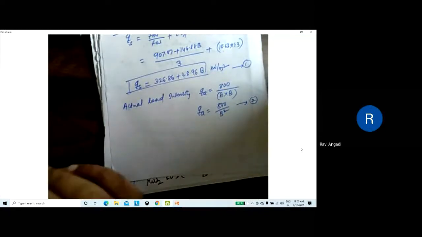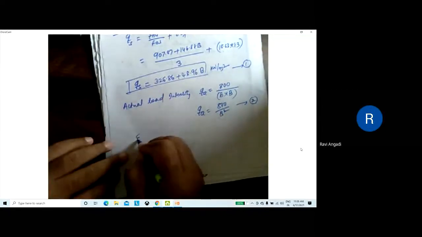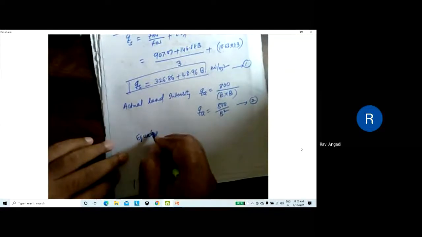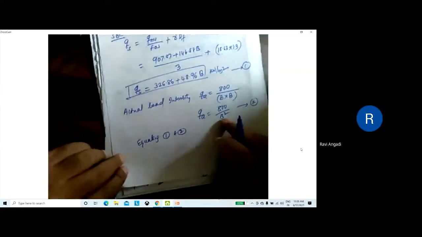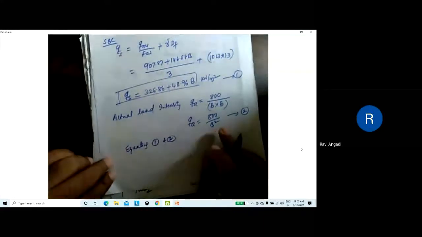Then equate both the equations, equating 1 and 2. Whatever the load is acting, it will be acting on this area. That's why I have taken B into B. We don't know that B. Understood? Understood this one?